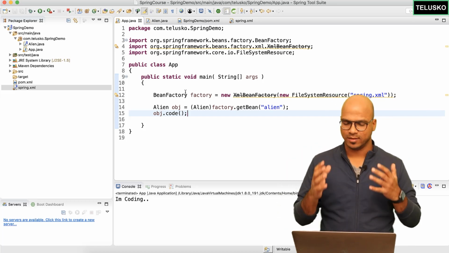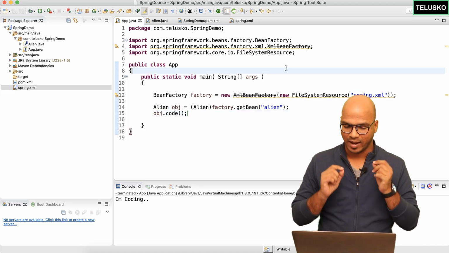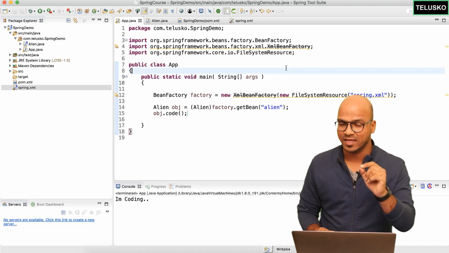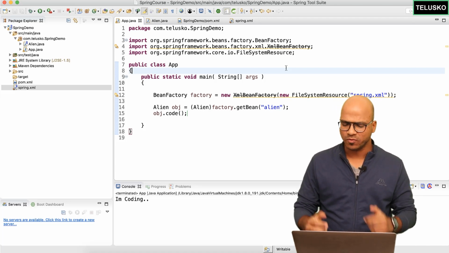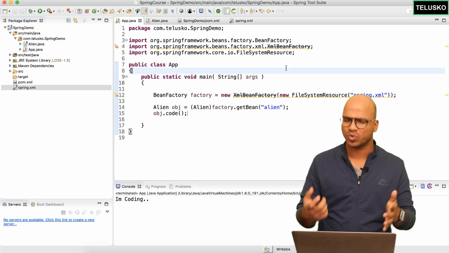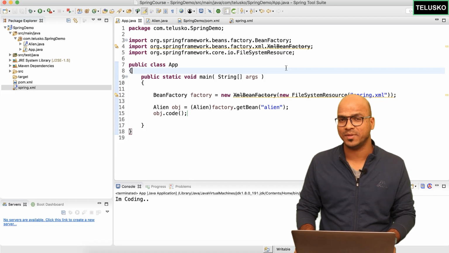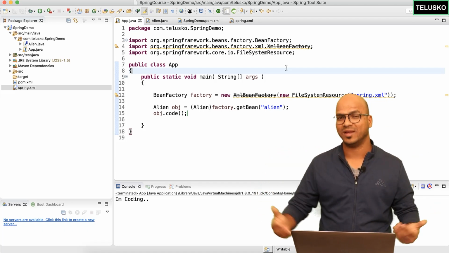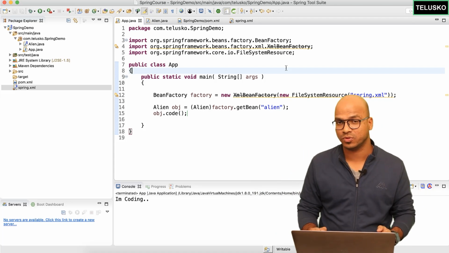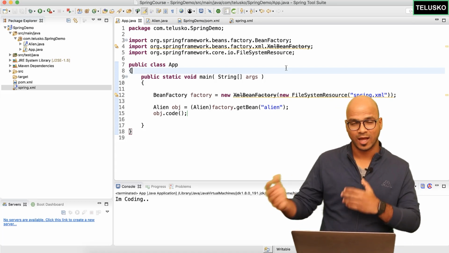So what we have done, we are trying to use Spring Framework to get the object. As you can see, the object of alien is not created by you, it's created by Spring Framework. I know for this example it doesn't make sense because to create one object we are doing so much stuff, right? But think about a complex application. What if you are building an application where you have maybe 15-20 classes and every class will have, let's say, 2-3 objects? You don't have to manage those objects, right? It will be managed by Spring Framework. But how do we do that? That we'll see in the upcoming videos.